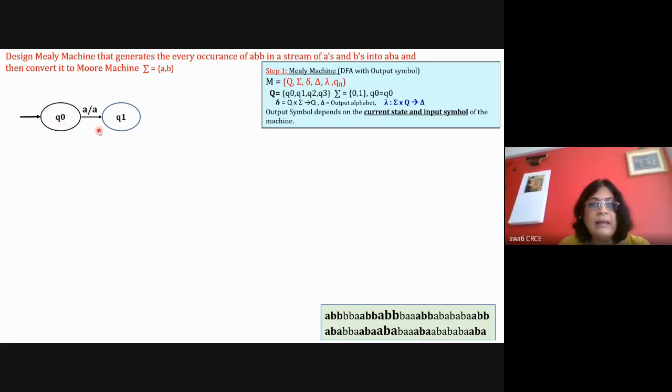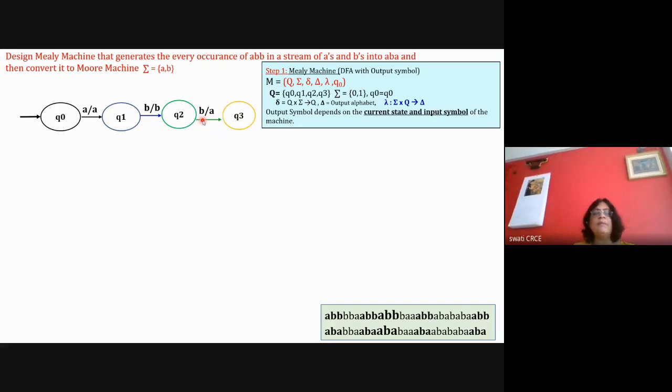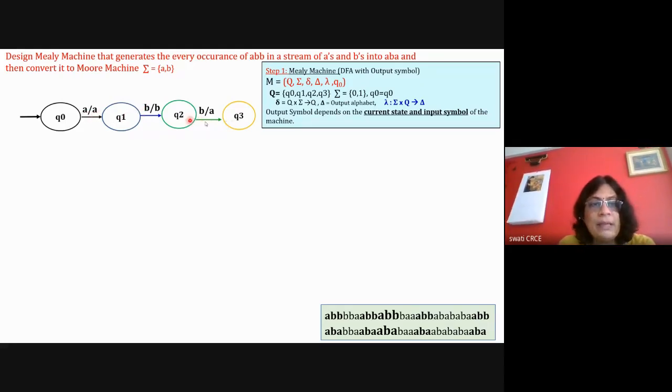First I need A remaining A, B remaining B. Now after that, if there is any B, that should be changed to A, and I'll say that the state is Q3. So this is my minimum length diagram: the string ABB is converted to output symbols ABA. Okay, my minimum length diagram is done.